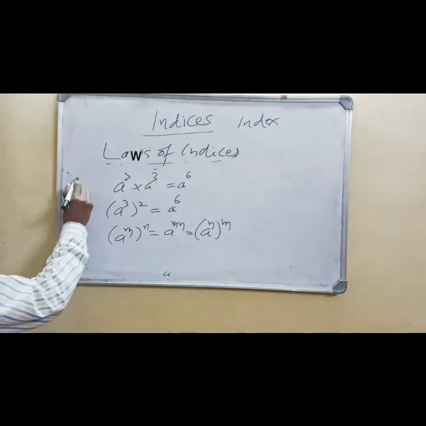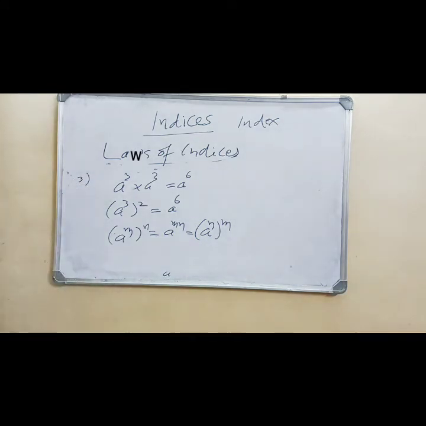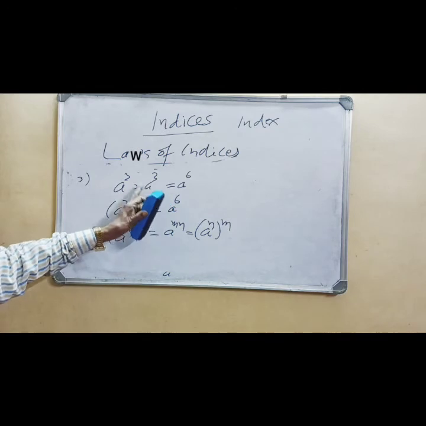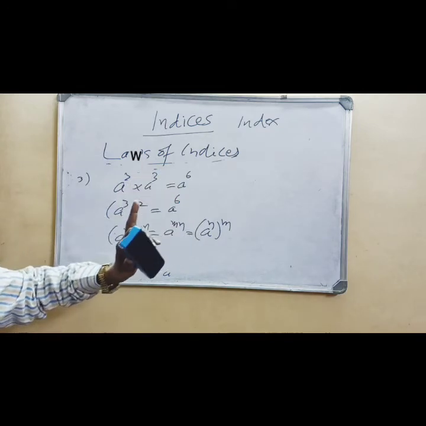This is the third law. These three laws are called the same base theorem. Now let us go to the fourth and fifth, where bases are different and indices are same. Here bases are same, indices are different.